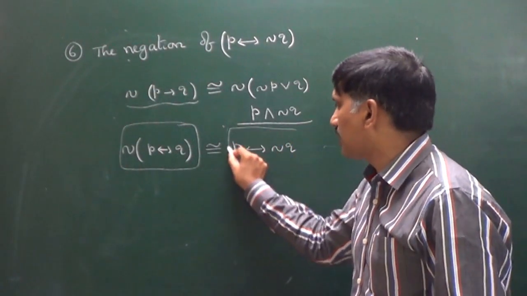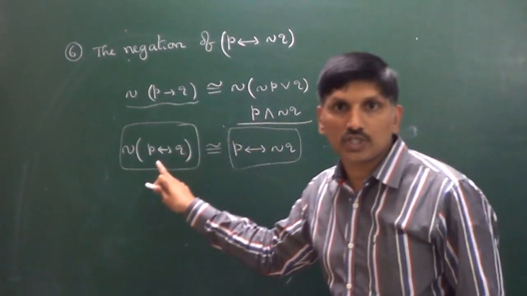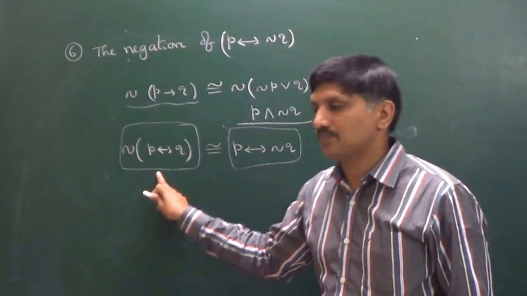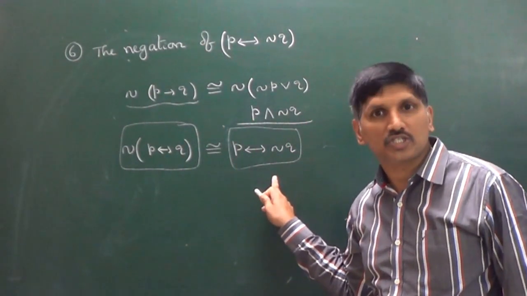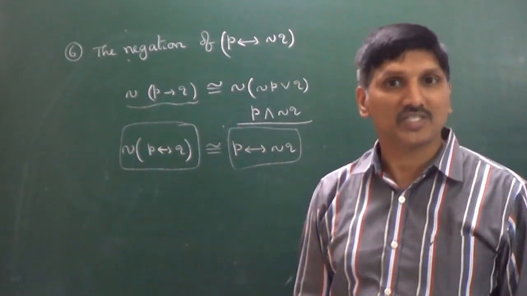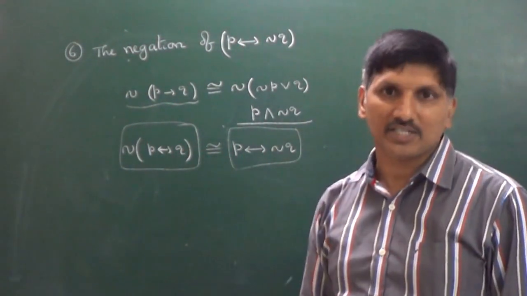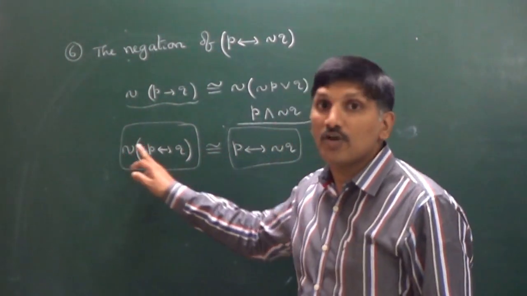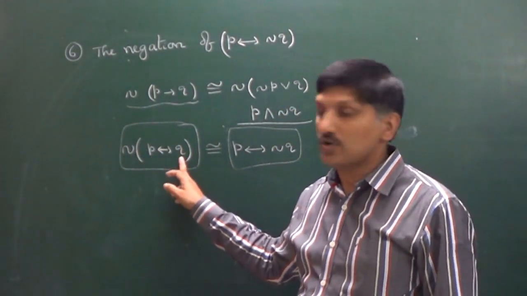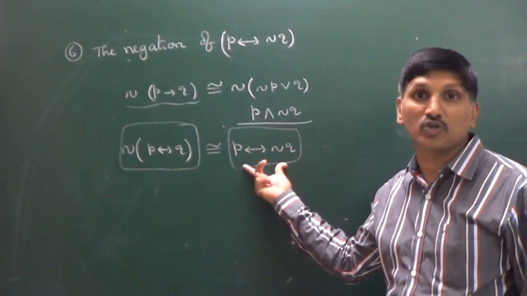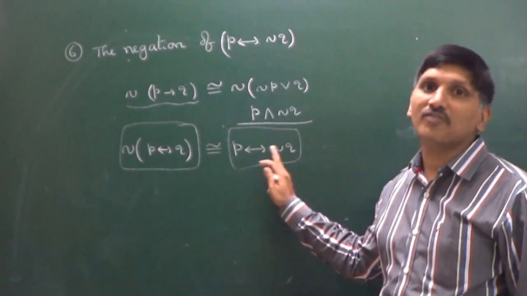In the last column of this truth table, you will get the same. That's why these two statements are logically equivalent. That's why negation of P if and only if Q is logically equivalent to P if and only if negation